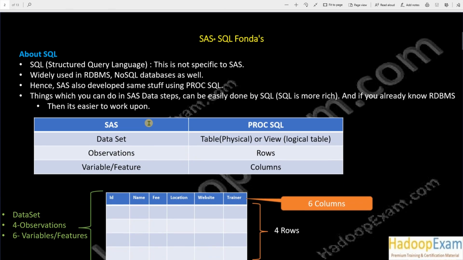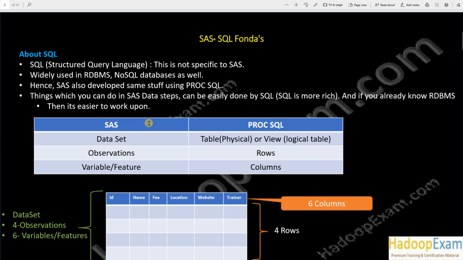Okay, so about SQL. SQL is not a new thing or something which is coming from SAS. If you have already learned RDBMS in your college background, if you are a fresher, or if you are already working in the industry, I'm sure you might have heard of SQL. This is Structured Query Language. This is one of the easiest ways to fetch and work with the data which is stored in an RDBMS system.